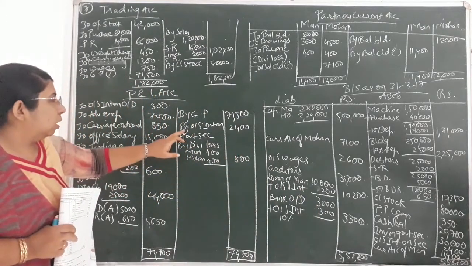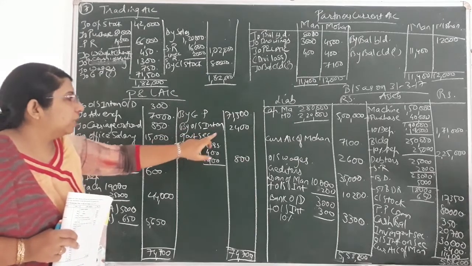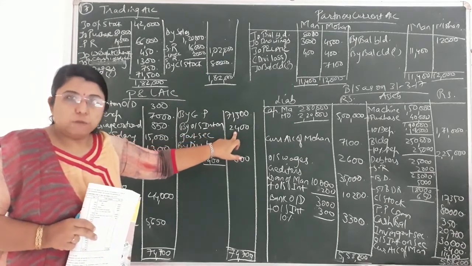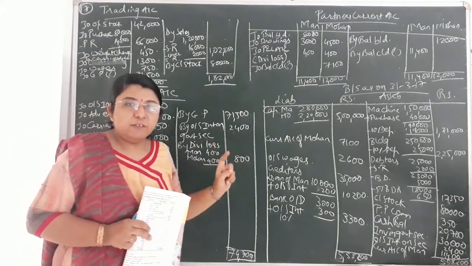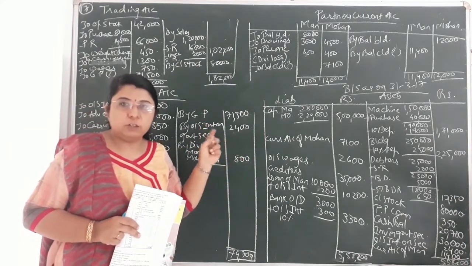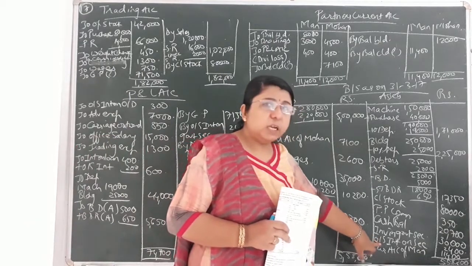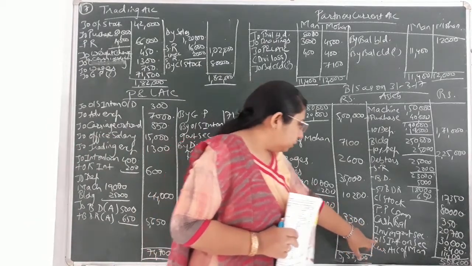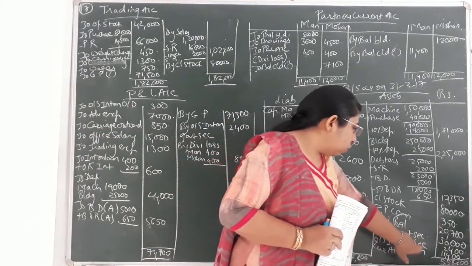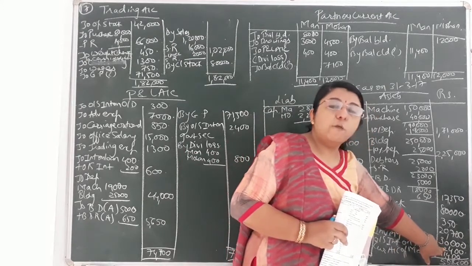One would be on the credit side of the P&L account, that is by outstanding interest on government security, that is 2,400. And the second effect, since one effect we have given is a credit effect, the second would be a debit effect, that would be on the asset side of the balance sheet. So here you can see I've written outstanding interest on government security, that is 2,400.